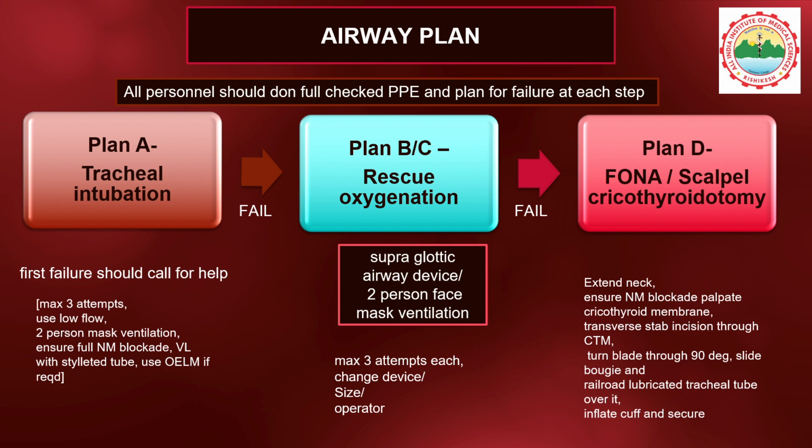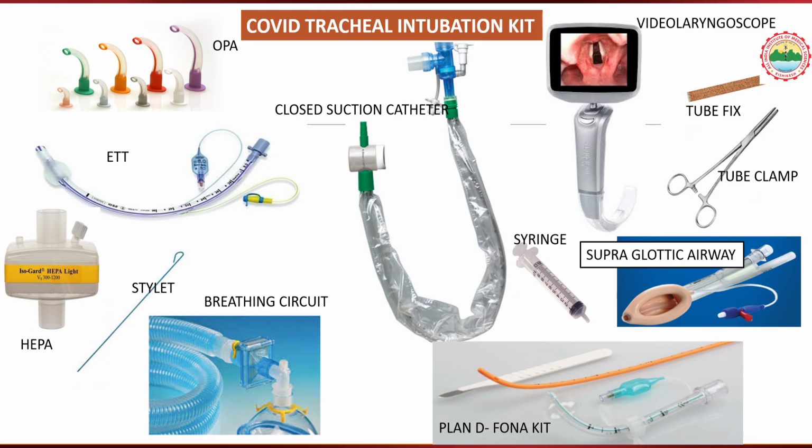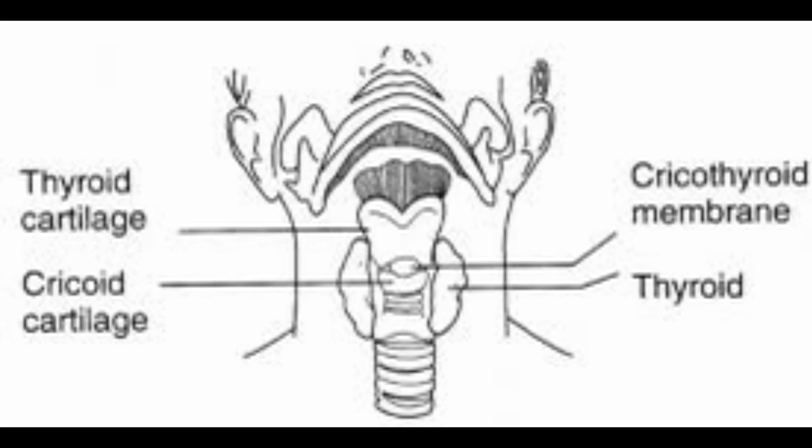New staff must don full PPE and the most appropriate airway manager should perform front of neck access. Equipment required for front of neck access includes scalpel, wide blade, bougie, and appropriate size 14 French gauge curved tube, 5 to 6 mm internal diameter.